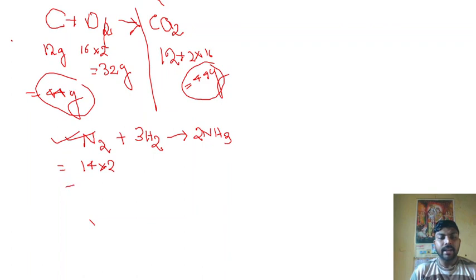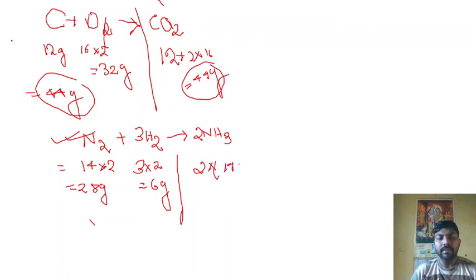It reacts with 3 into 2, that is 6 gram of hydrogen, and forms 2 into (14 plus 3), that is 34 gram.